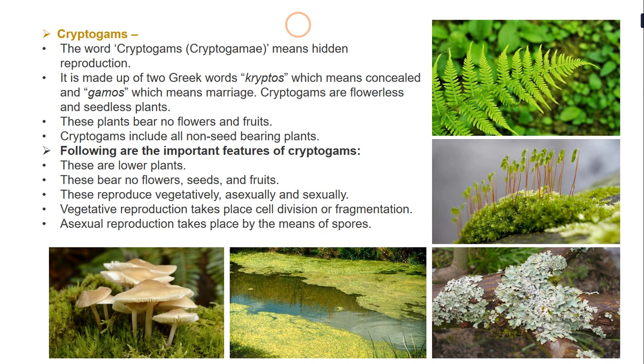So the next characteristic about cryptogams is that they are flowerless. And when we say they are flowerless, that means these plants will not produce any fruits. And when we say they do not produce fruits, of course they will be seedless. So they are flowerless and seedless plants. Now all the non-seed bearing plants are included in cryptogams.